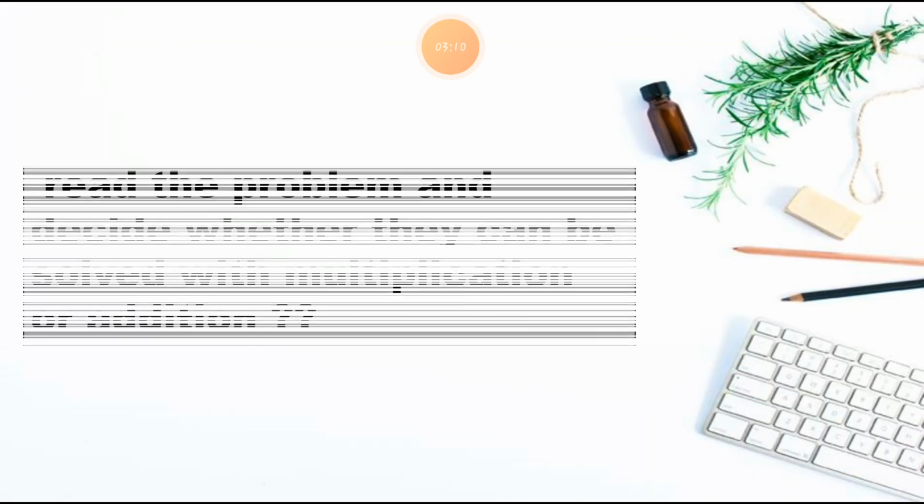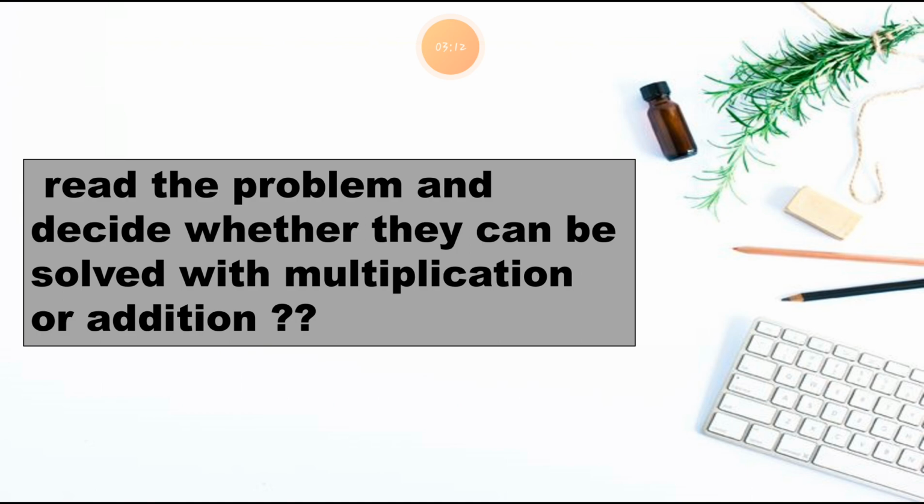So the previous topic is: read the problem and decide whether it can be solved with multiplication or addition. We have to decide after reading the question whether this is a multiplication word problem or an addition word problem. We have to find some keywords from the question, and then we can decide.